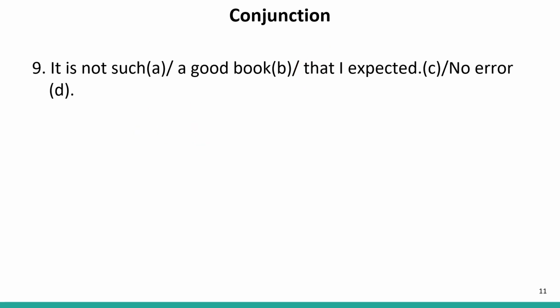It is not such a good book that I expected. Now I have already told you in the concepts that such is followed by either as or that. Now as shows examples and that shows the impact. Now here it is written, it is not such a good book that I expected. It means the book which I wanted, which I expected. It means I wanted some other book, but that is not this book.